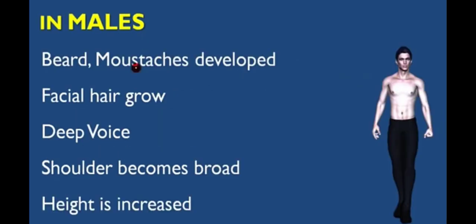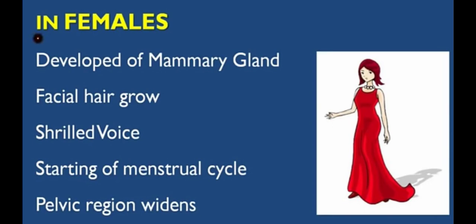In males, the secondary sexual characters which develop are beard and mustaches, that is, facial hair grows on their faces. Deep voice, their voice goes deep. Their shoulders become broad, and their height is increased. And in females there is development of mammary glands. They also have facial hair growth. Their voice becomes shrill, and there is starting of the menstrual cycle. Their pelvic region also widens. So these are the changes in female.